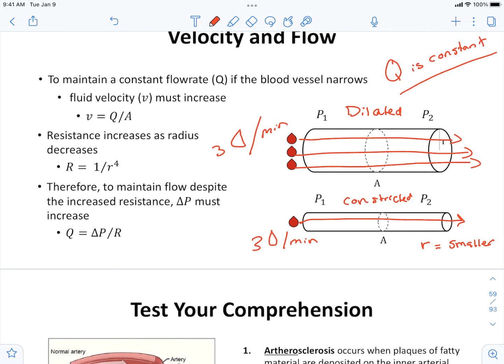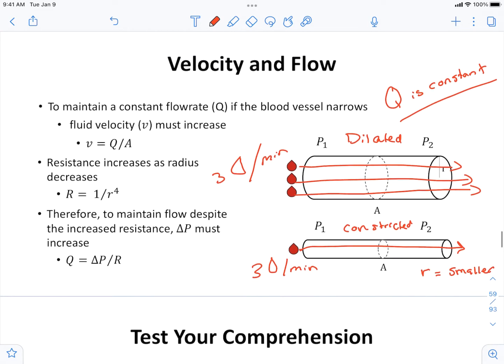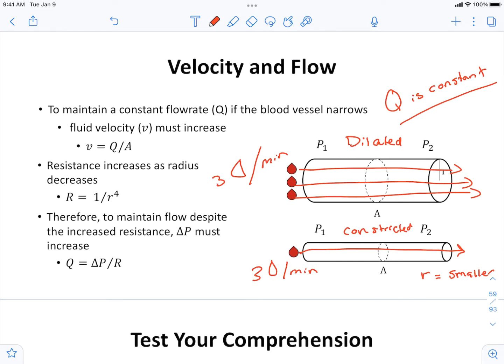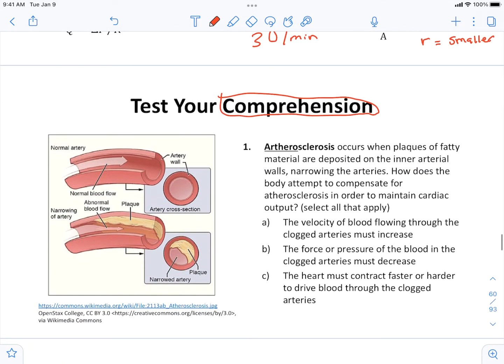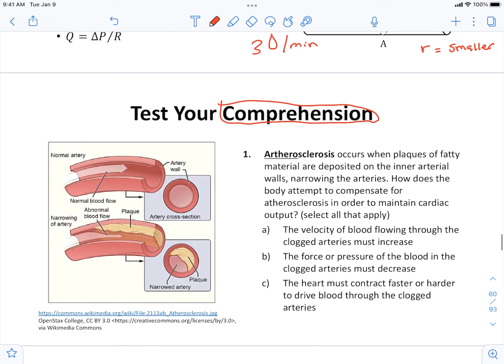That is one method that we use to maintain blood flow, and it has some important consequences, and that brings us to this comprehension question.